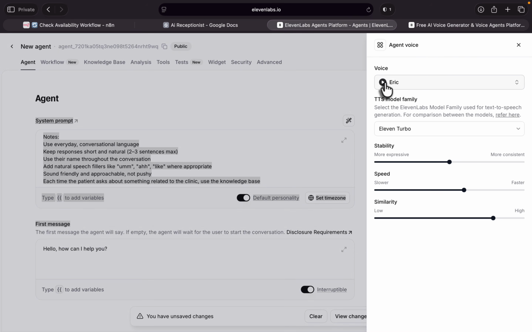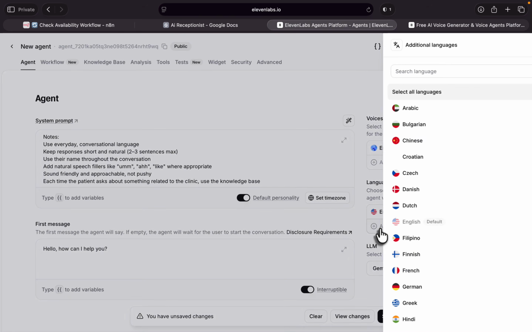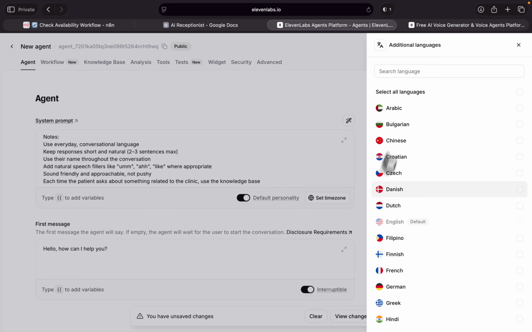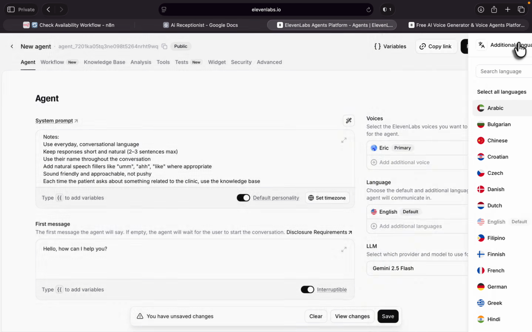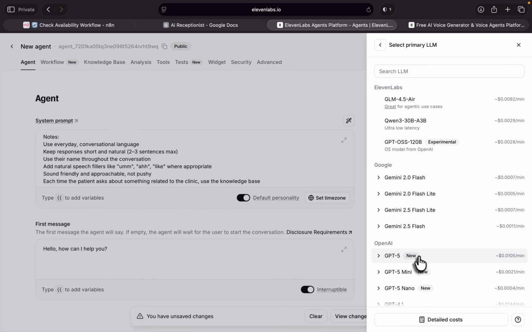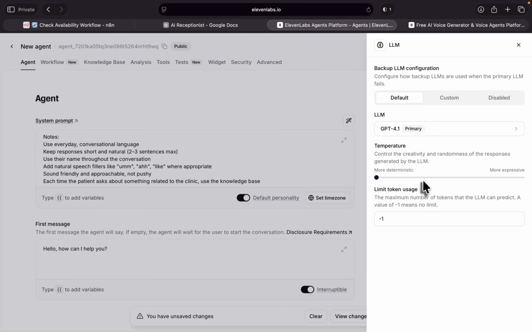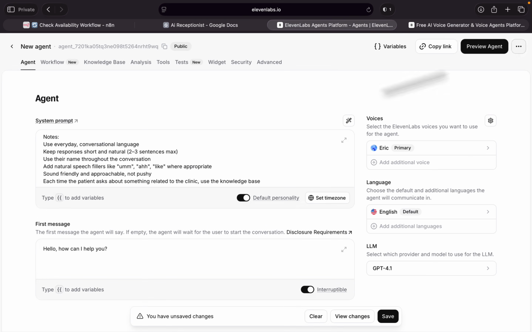I really like this voice and it's free to use. And you can keep everything the same as here. For the language, it's set as English, but you can even add more languages like Spanish, Chinese, whatever you want. And for the LLM, I prefer to use GPT 4.1. This one is very powerful, and the token usage is okay. Now, let's save everything in here.